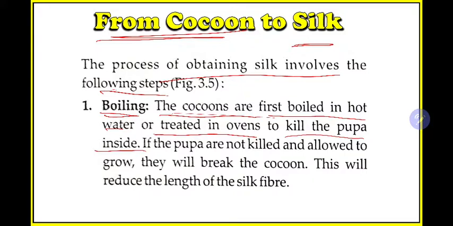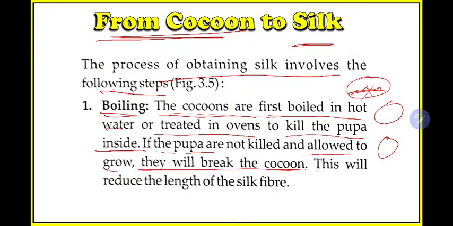So cocoons are first boiled. These round chocolate-like things, the cocoons, are first boiled to kill the organism present inside. Or they are treated in ovens, where the high temperature will also kill it. If the pupa are not killed and allowed to grow, they will break the cocoon. This will reduce the length of the silk fiber.